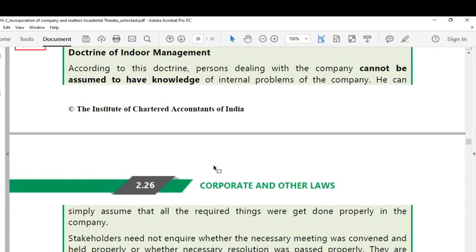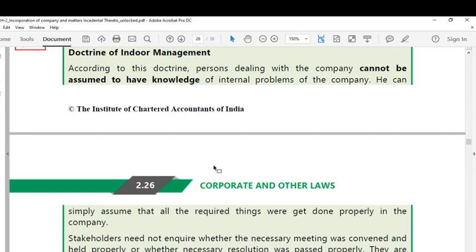The doctrine of indoor management is like the doctrine of ultra vires that we discussed in the previous session, very significant with respect to the protection given to an outsider. So the doctrine of ultra vires protects the company from outsiders, whereas the doctrine of indoor management gives protection to the outsiders who are dealing with the company.